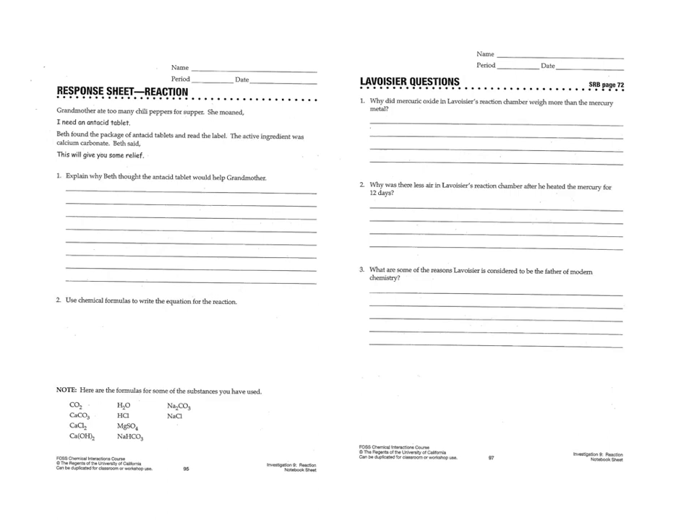Note, here are the formulas for some of the substances you have used. CO2, carbon dioxide. CaCO3, calcium carbonate. CaCl2, calcium chloride. Ca(OH)2, calcium hydroxide. H2O, water. HCl, hydrochloric acid. MgSO4, magnesium sulfate. NaHCO3, sodium bicarbonate. Na2CO3, sodium carbonate. And NaCl, table salt.